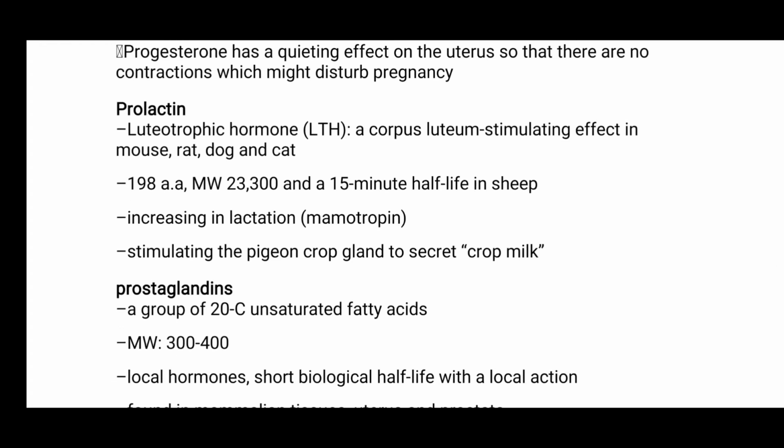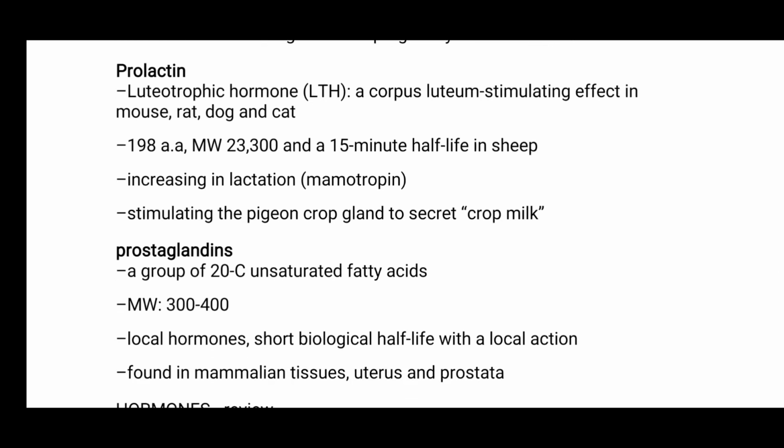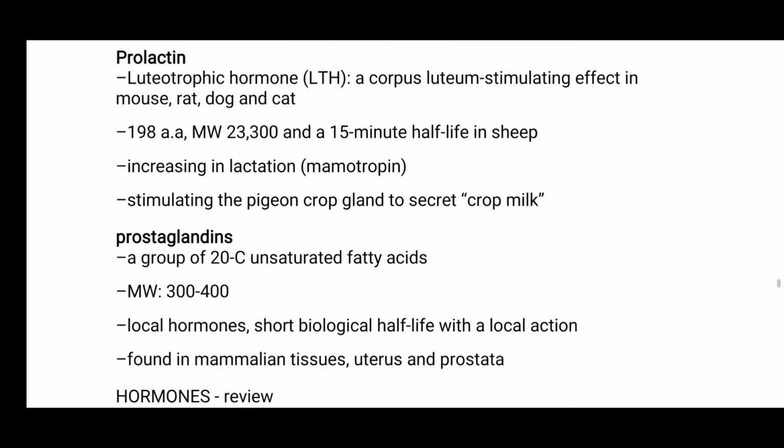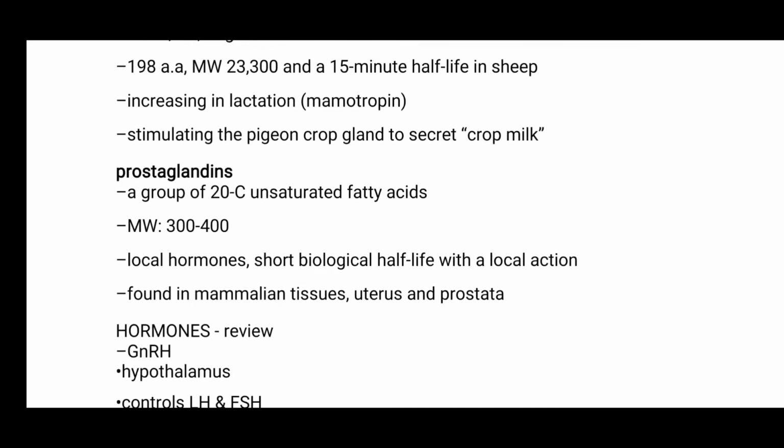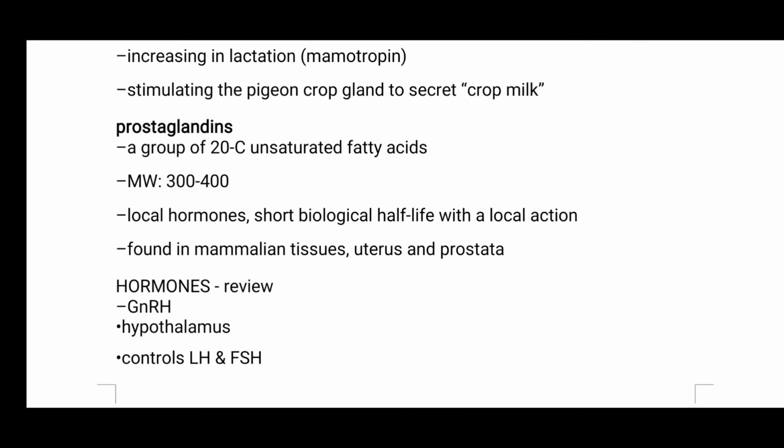The next is prolactin, luteotropic hormone LTH, which has a corpus luteum stimulating effect in mouse, rat, dog, cat, and so on. It has a molecular weight of about 23,300 and a 15-minute half-life in sheep, increasing lactation. Mammotropin stimulates the pigeon crop gland to secrete crop milk. And the next hormone is prostaglandins, a group of 20-carbon unsaturated fatty acids. Local hormones have a short biological half-life with a local action, found in mammalian tissue, uterus and prostate.